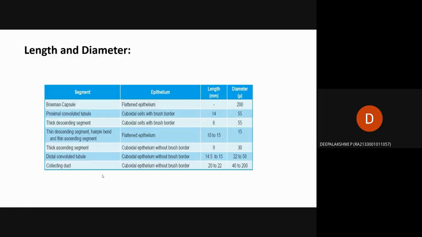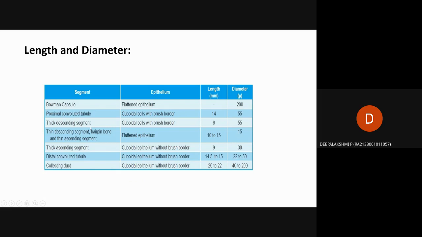Then the length and diameter of each segment are given here. First, for Bowman's capsule, the epithelium, which means the outer layer of each segment, is flattened epithelium. The length is not given here. The diameter, which we already saw, is 200 mu.